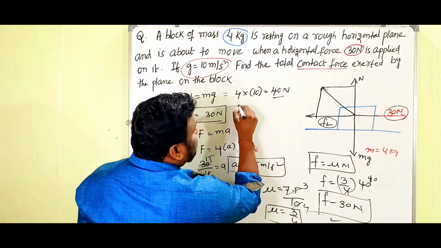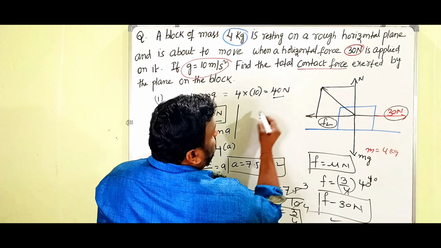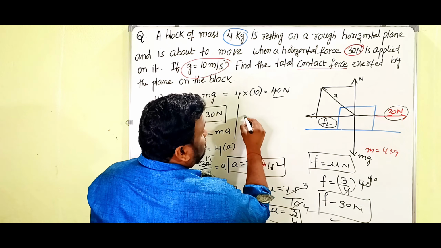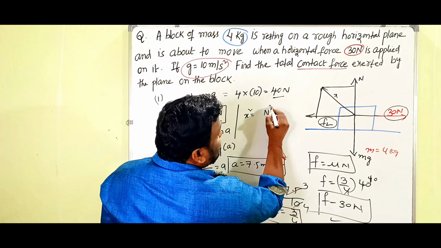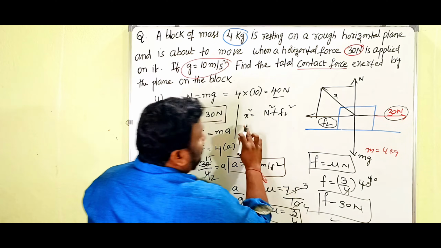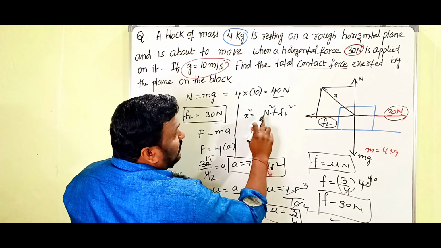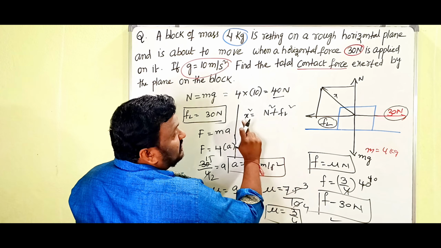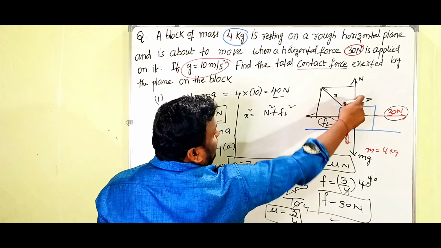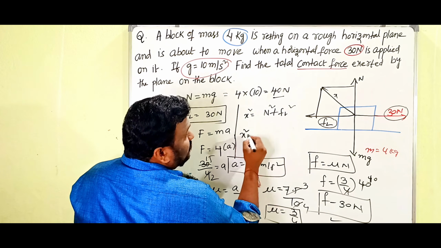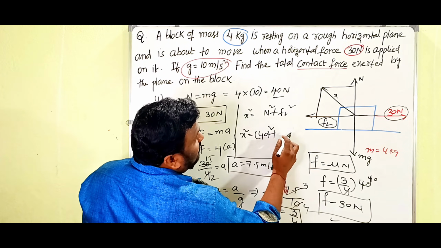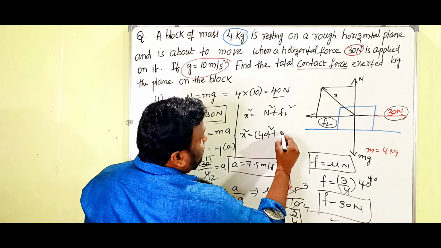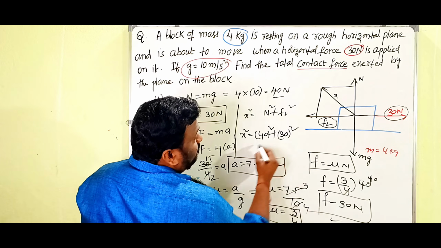So simply, I am saying x square is equal to N square plus Fl square. This is nothing but the resultant of N and Fl. So x square is equal to 40 square plus 30 square.